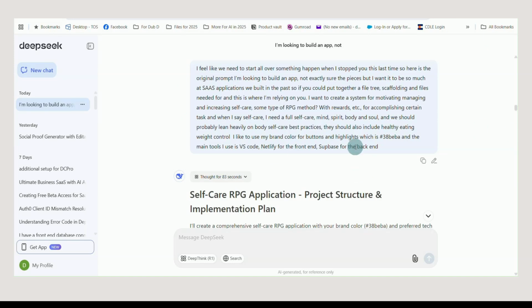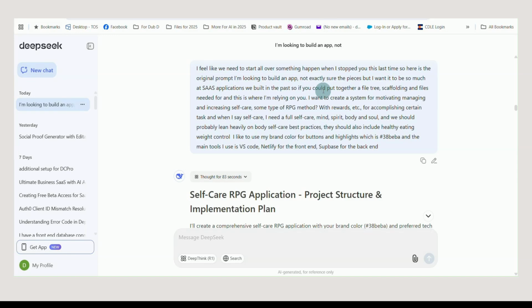Anyway, let's move on. The first thing you've got to do: I like DeepSeek. It works for me, but you can use whatever you want. I like it because I can give it the deep think. I've gotten used to it, and I know exactly what prompts to feed it, what makes it tick, and what makes it work. So if you've got one like that you can manipulate into giving you the exact answer you want, use it. So what I did is SaaS, software as a service.